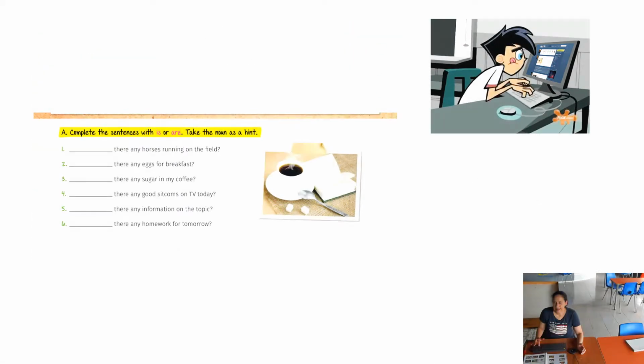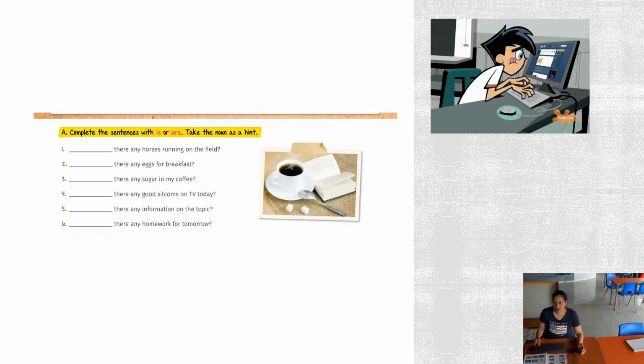So let's go to exercise A. Here, I want you to complete the question with is or are. Use the noun as a hint. So you see, horses, think, singular or plural? It's plural because it's horses. Then make your question. Can I count them? 1, 2, 3? Or do I have to measure them? I can count horses, 1 horse, 2 horses. So I'm going to use is or are.